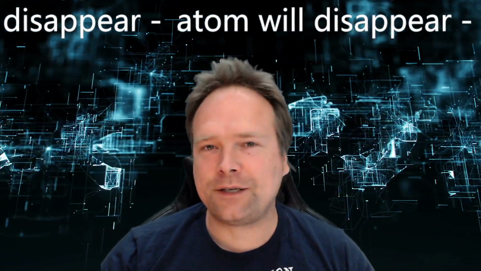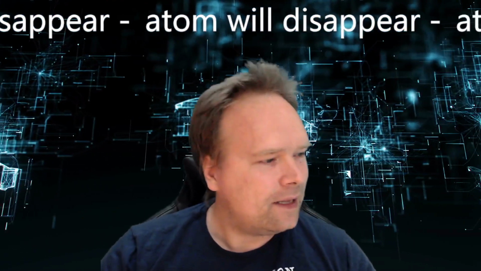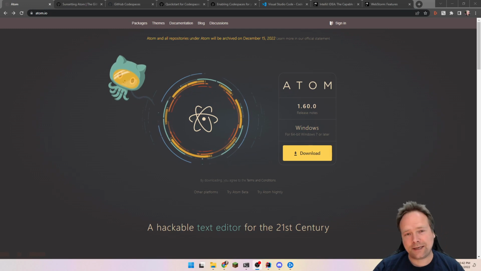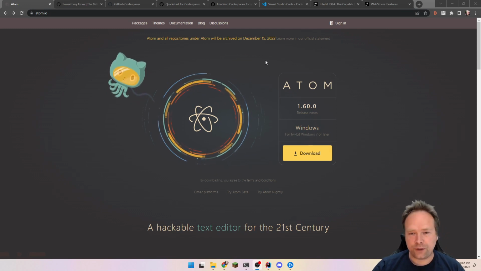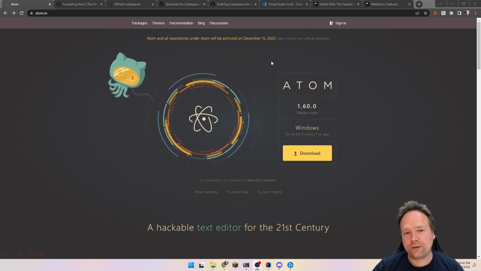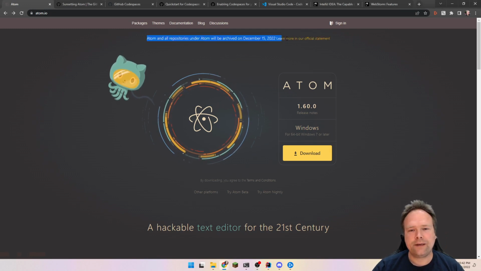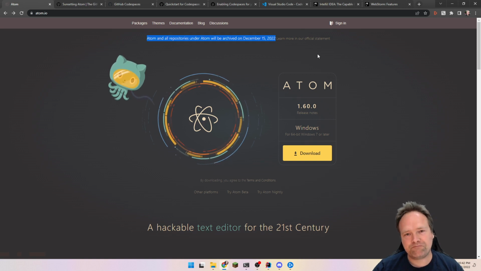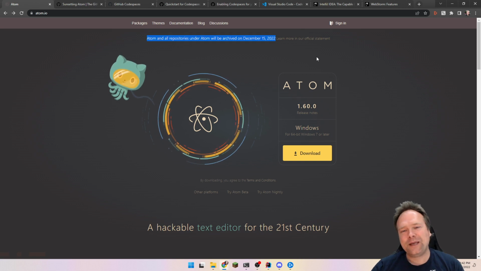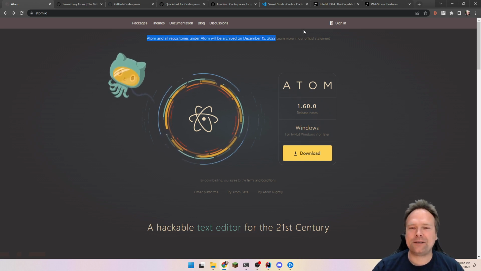So it's actually just a short news item I want to go through tonight, and that is that Atom, which is a text editor, and of course you can also use it as an IDE, integrated development environment, and it's actually quite cool. But it disappears the 15th of December 2022. Does it matter? Actually not, because there's so many other good editors out there to use.